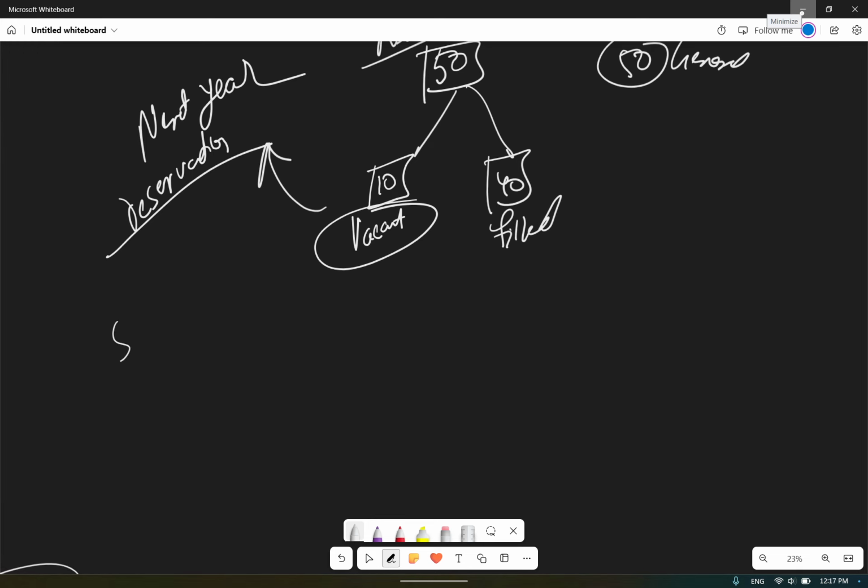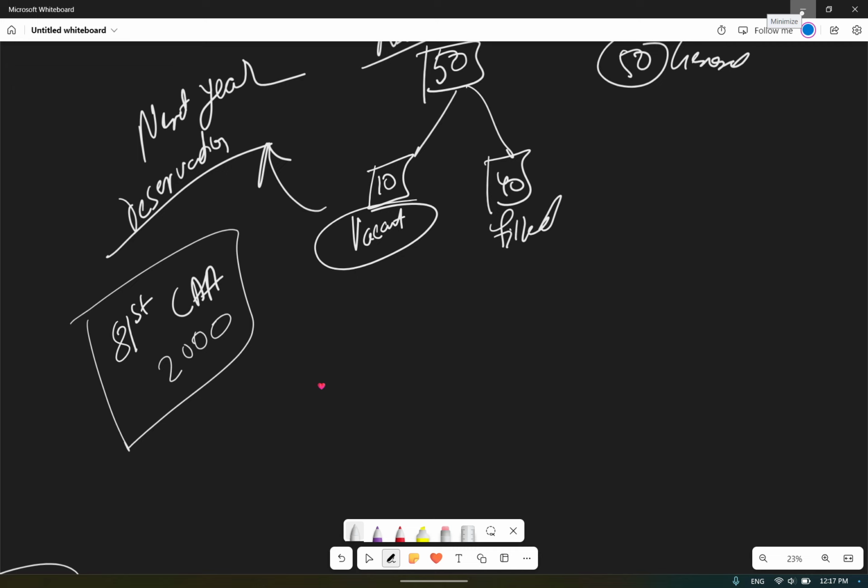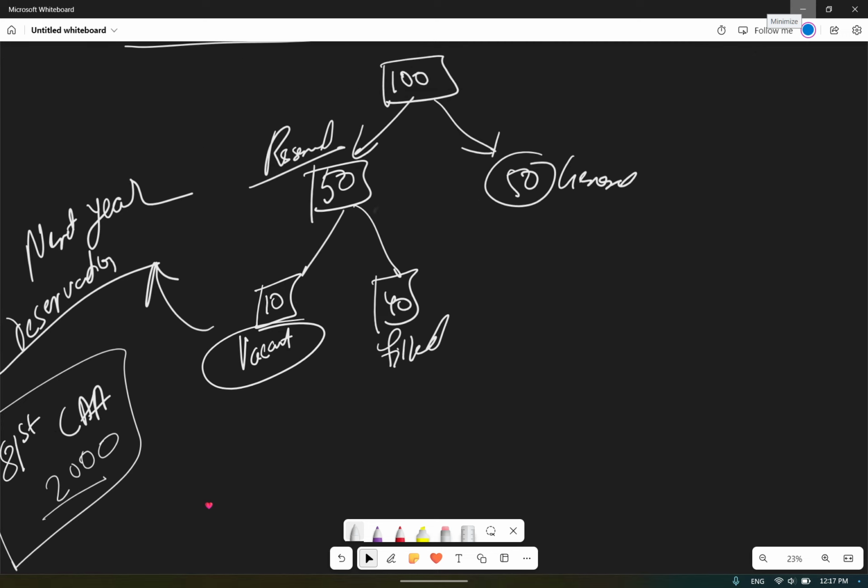It came through the 81st Constitutional Amendment Act that was done in the year 2000. So Article 16 clause 4B came with the 81st Constitutional Amendment 2000. Now what will happen when this concept of carry forward comes? Let us suppose now 10 seats are vacant. What will happen in the next year?